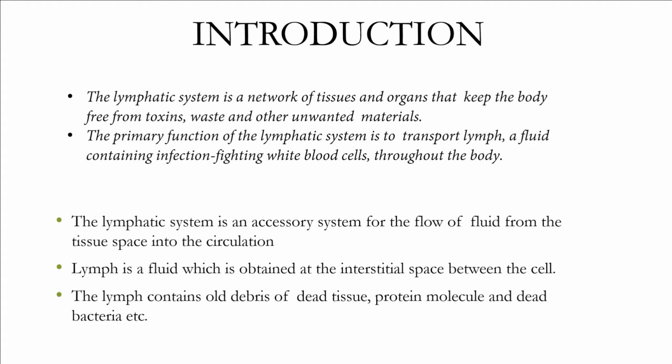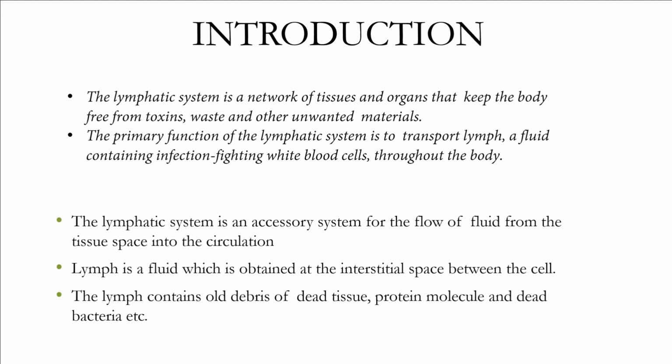Lymphatic system is an accessory system for the flow of fluid from the tissue space into the circulation. Lymph is a fluid which is obtained at the interstitial space between the cells. Lymph contains old debris of the dead tissue, protein molecules, and dead bacteria.